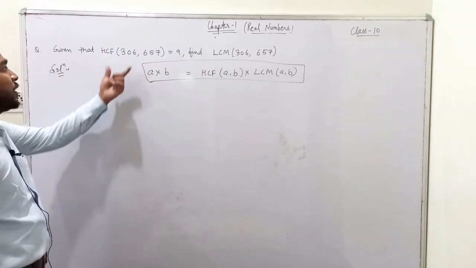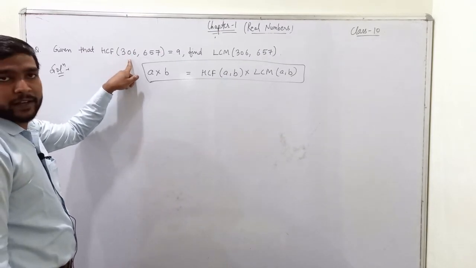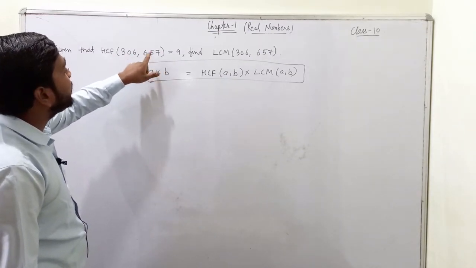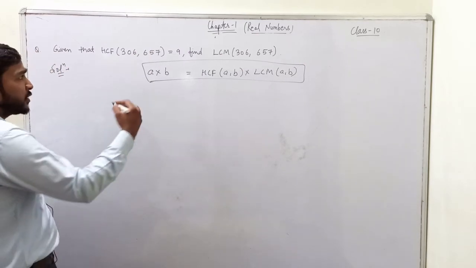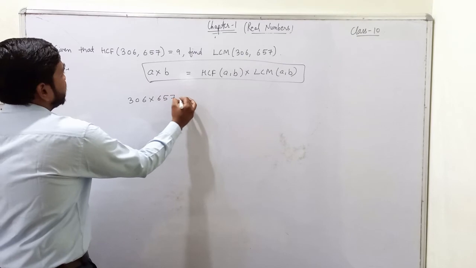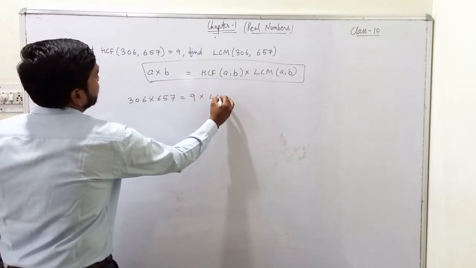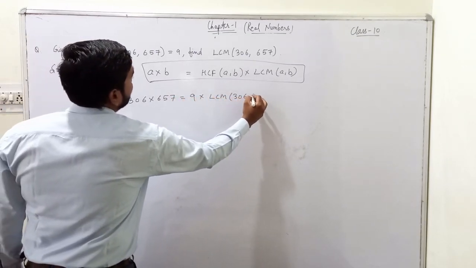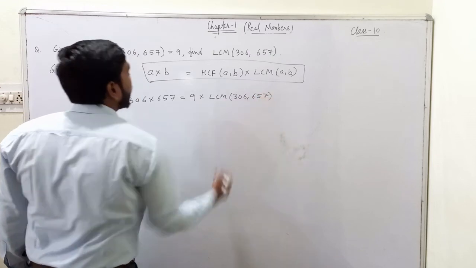Now, in the question, the value of A will be 306 and the value of B will be 657. So just put these values in the formula. We will get the required result. Okay.